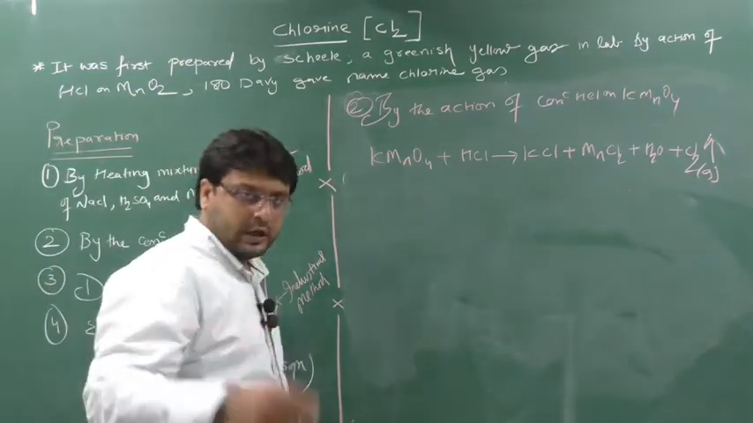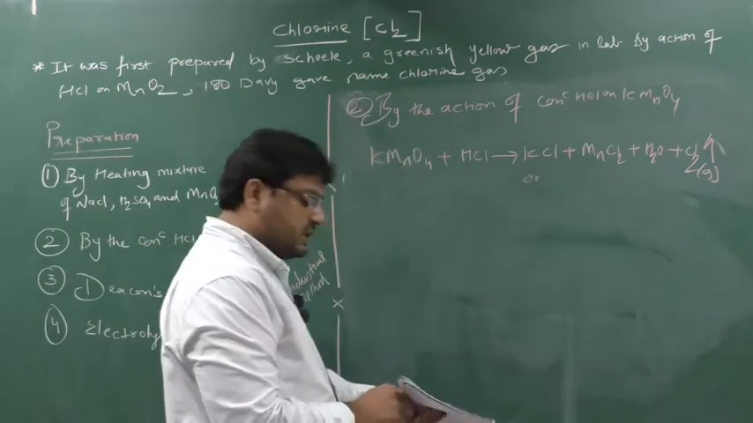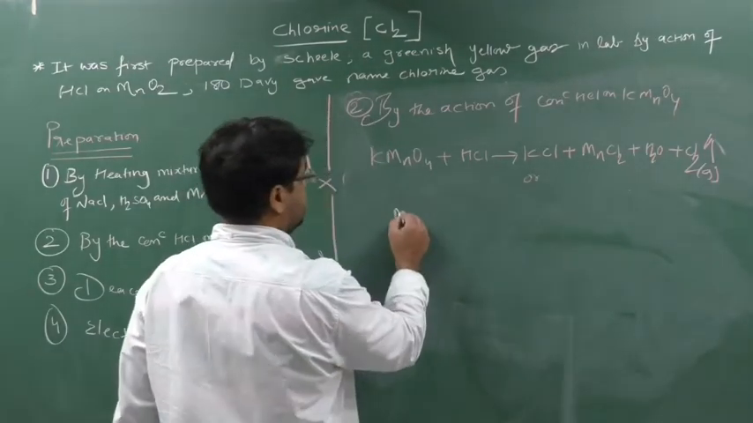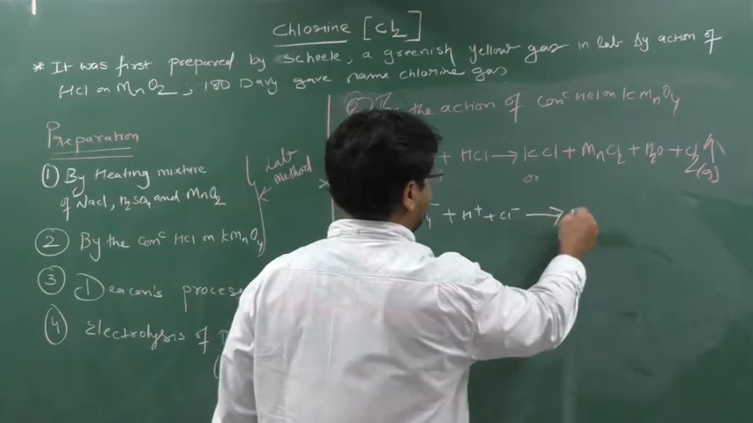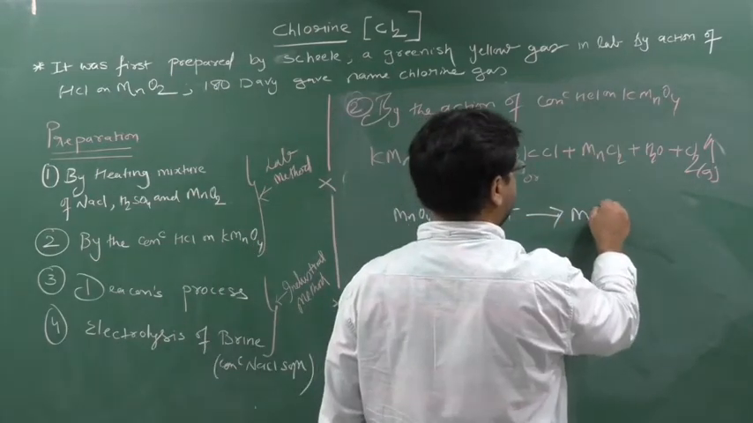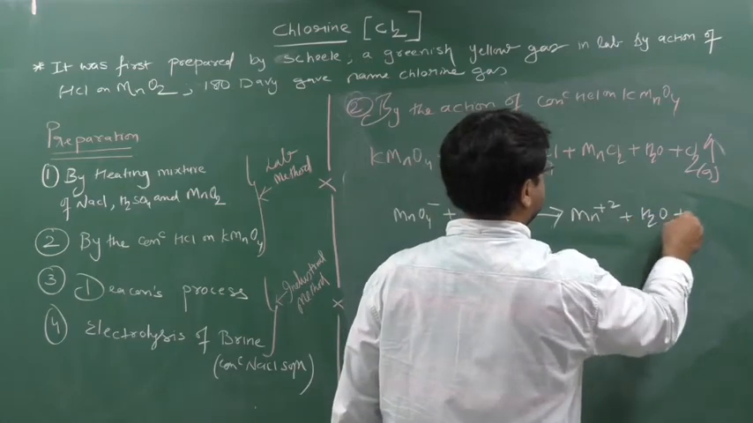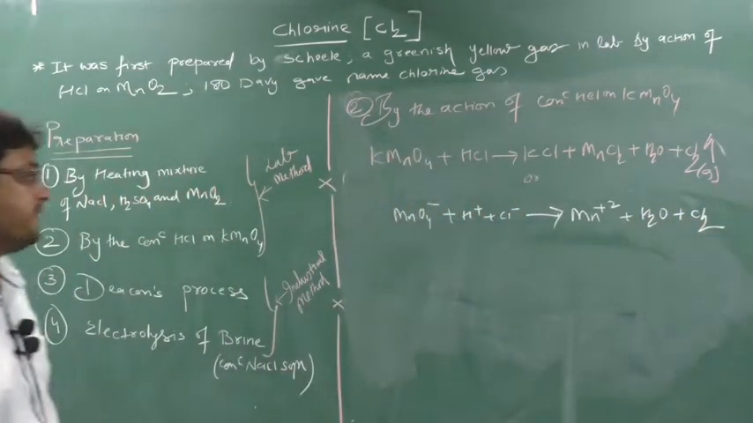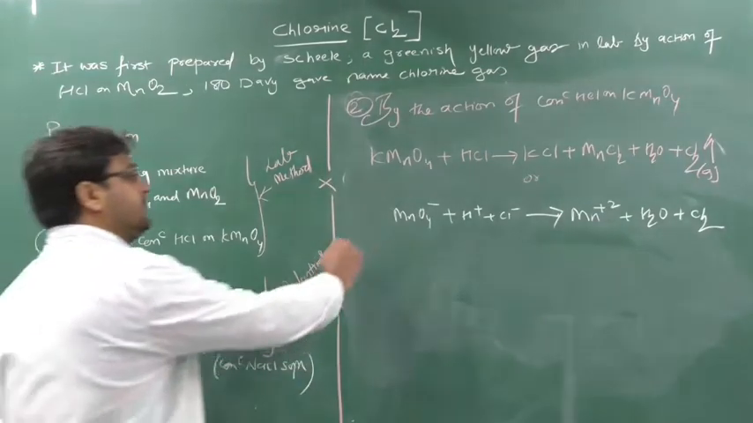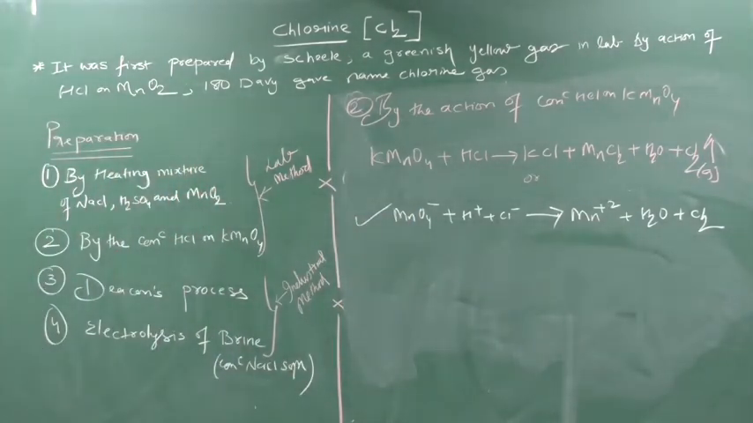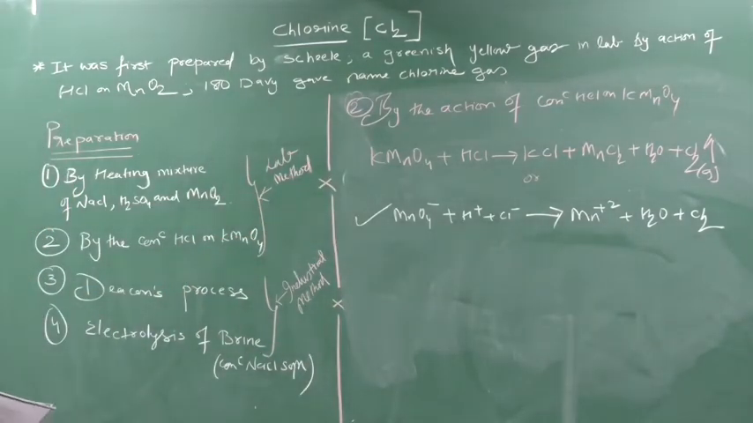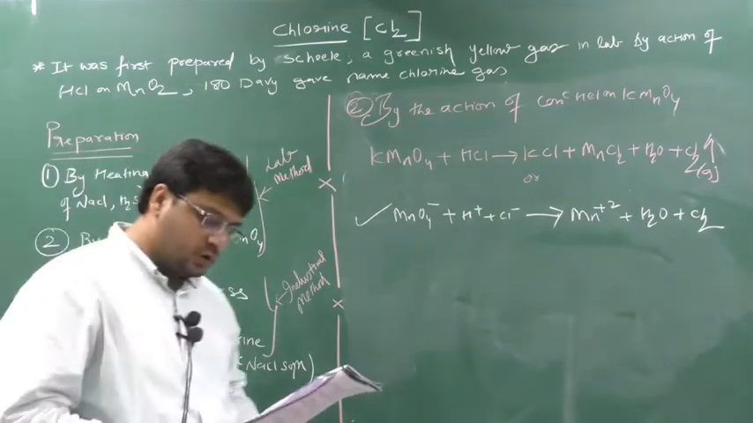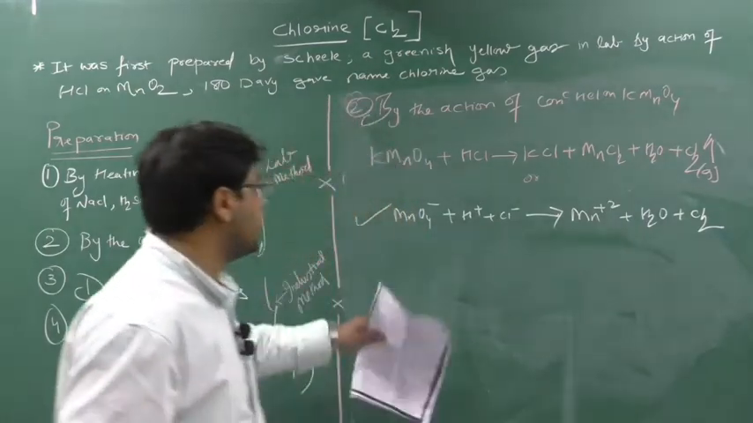In your book they have given the reaction in ionic form, so I can write down the ionic form reaction also. They have given it like this: MnO4 minus plus H plus and Cl minus gives Mn 2 plus plus H2O plus Cl2. Okay, so write down this. I hope this is given in your book, but both the answers are correct. You write down this or you write down this. Clear? So this part, yes or no? Okay, write down, take a screenshot.